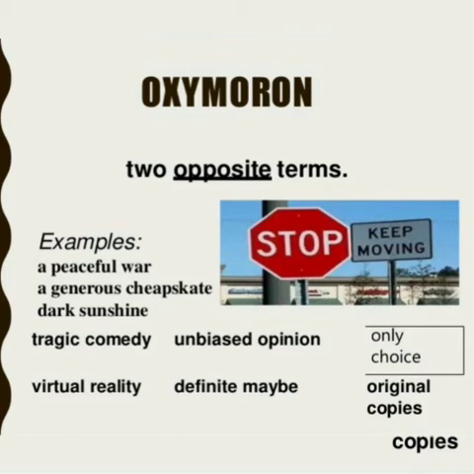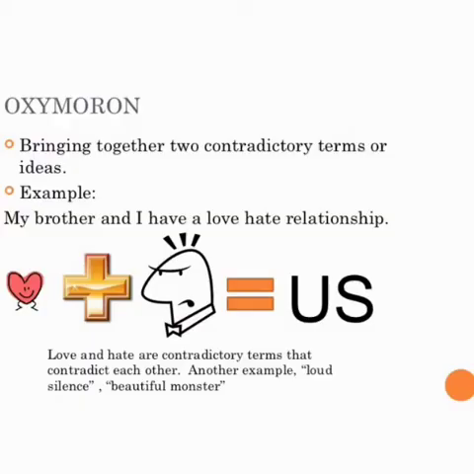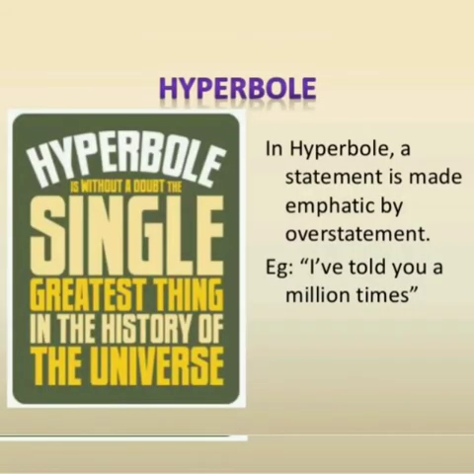Two opposite words. Virtual reality. Definite maybe. Unbiased opinion. When two words are contradictory to each other, that is, two opposite words, it is called oxymoron. Love and hate. What is the opposite of love? Hate. So when two opposite words are there, it is called oxymoron. Love-hate relationship. Another example, loud silence. What is the opposite of loud? Silence. Beautiful monster.